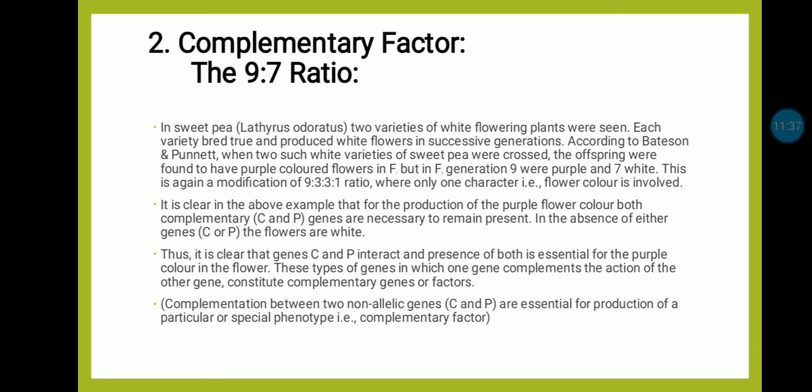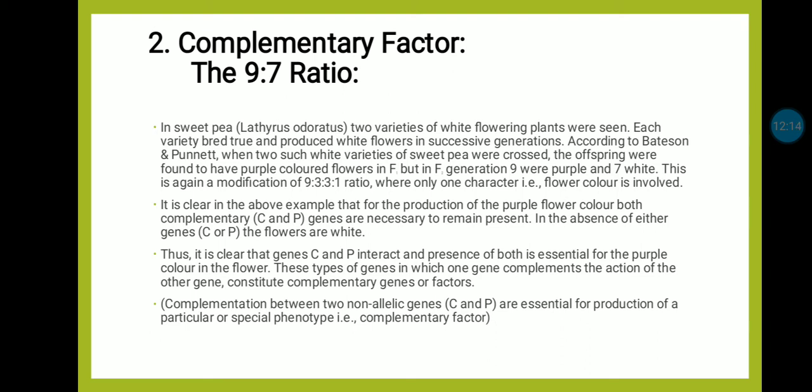According to Bateson and Punnett, when two such white varieties of sweet pea were crossed, the offspring were found to have purple colored flowers in F1, but the F2 generation gets two different varieties, that is 9 purple and 7 white. This is again a modification of the Mendelian ratio 9:3:3:1, where only one character, that is flower color, is involved.